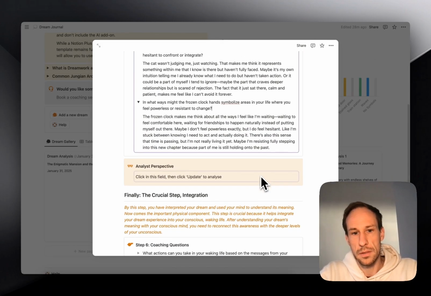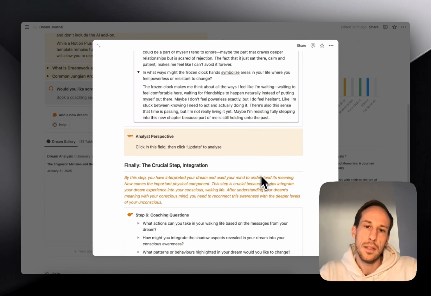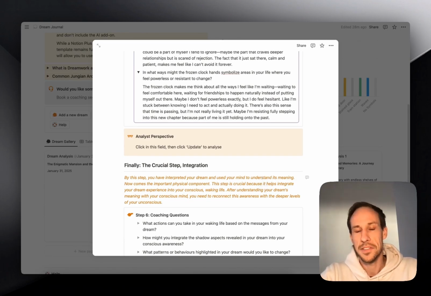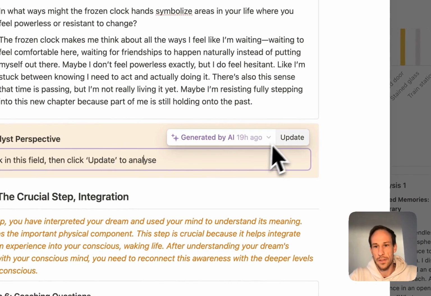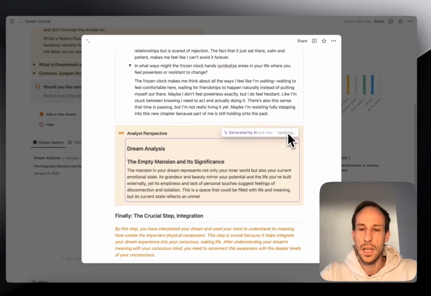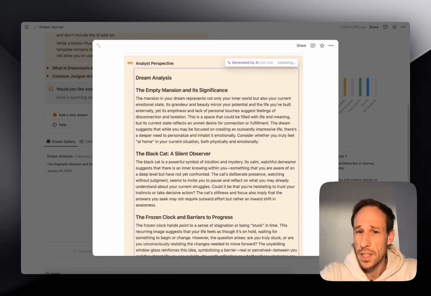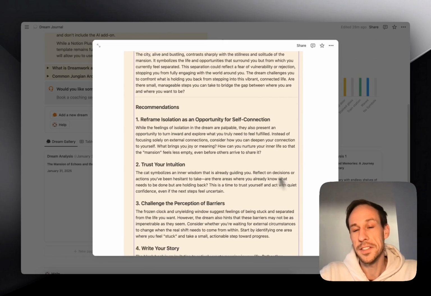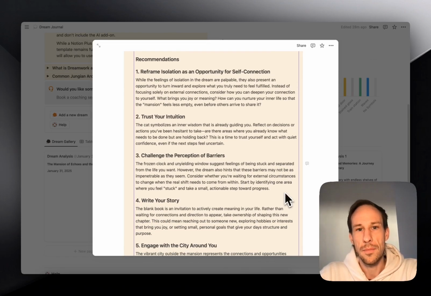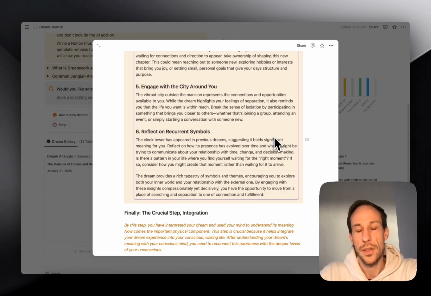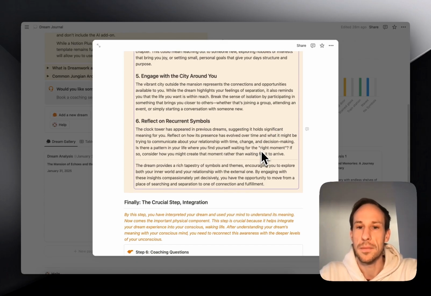Then once you fill that all in, again, it's time to sit back and see what a therapist would tell me. And this is the analyst perspective. So we click into this field and we click update again. So this part will actually call out your bullshit and it will gently challenge you, but also offer recommendations and just something you might want to try in your life based on the things you're discovering in the dream. And that's pretty extensive. Like this is some really good free advice that you're getting. And then it comes up with some recommendations, how you can integrate what you've learned a bit better.